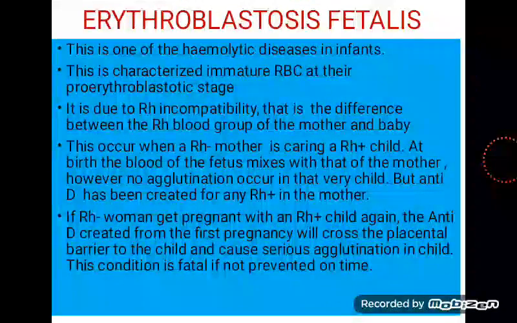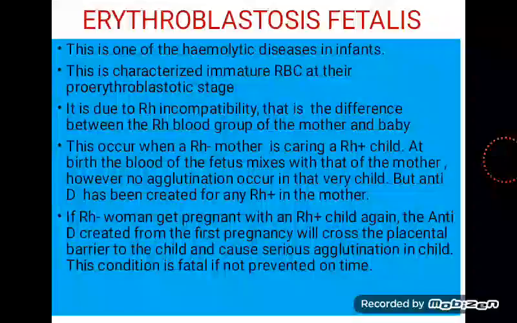All right. Erythroblastosis fetalis. This is one of the hemolytic diseases in infants. What happens here? It means that the red blood cells literally break because they are not matured. Now, it is due to incompatibility, that is the difference between the blood group of the mother and the baby. Can you imagine? That means the mother and the baby's blood group is not the same. And this occurs when the mother is Rhesus negative and is now carrying a Rhesus positive child.